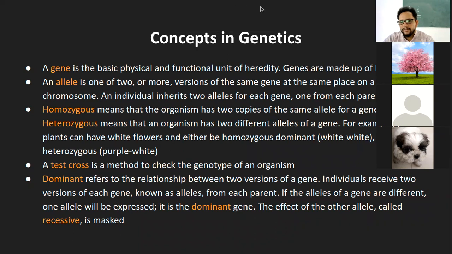Sir, but in the textbook, if you see the example of a tongue roller, a father and a mother both say that they are rollers. Then, out of the three kinds of children that may be born, one is a boy, one is a girl, and both of them are rollers, and one other has to be a non-roller. Oh, you are talking of that 3 and 1, right? Yes, from page number 27 in the textbook, sir. So we'll come to that part.